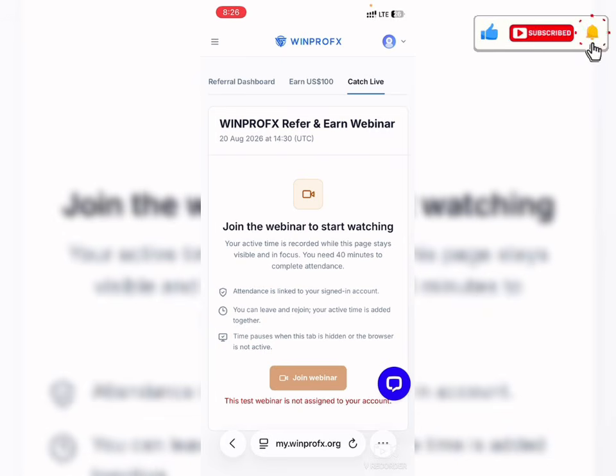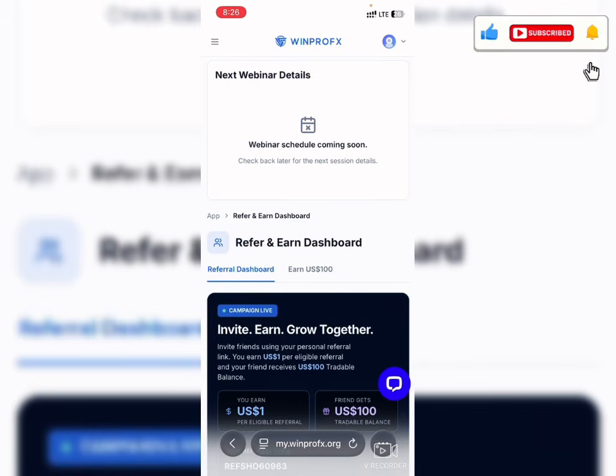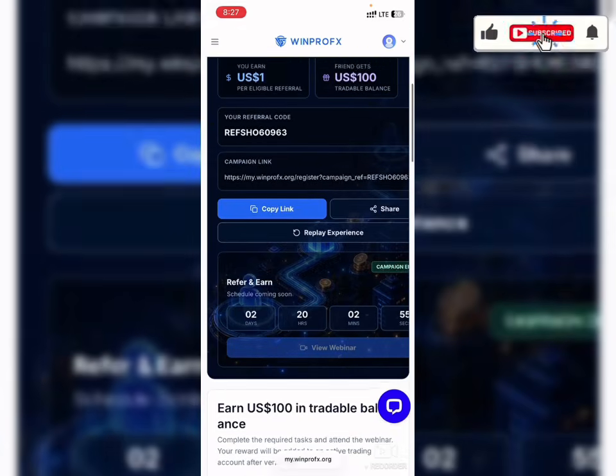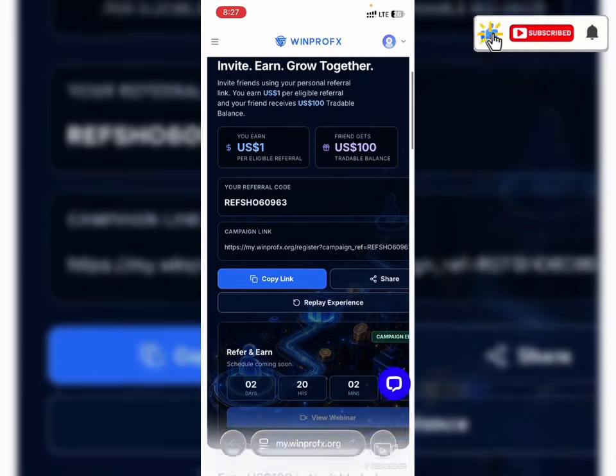Now, another interesting part is this right here that says referral dashboard. Now, don't forget, you need to share this video with your friends, your colleagues, and also make them eligible for this offer. It actually helps you a lot also. And you can see where you copy the link from. You copy it from here, copy link, and then you share with your friends and your colleagues.